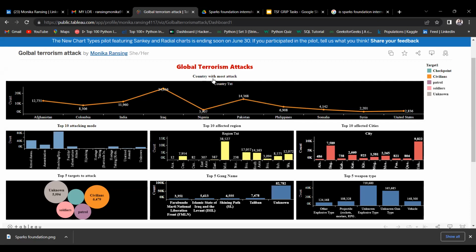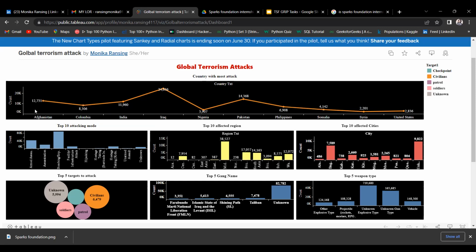This first graph is the countries with the most attacks, and here we can see that Iraq is highly affected by terrorist attacks, and the count of attacks in that country is 24,636. After Iraq there is Pakistan, which is the second most highly affected country, and the attack count is 14,368.